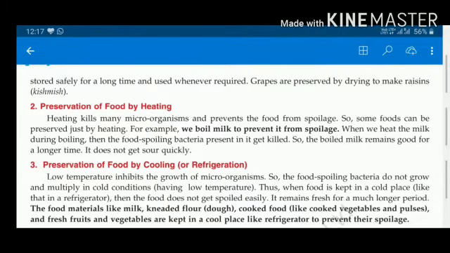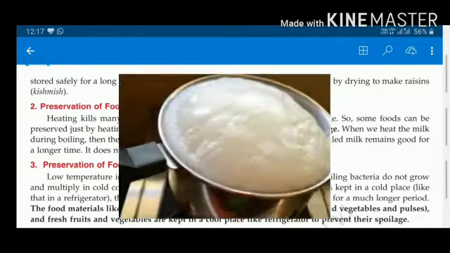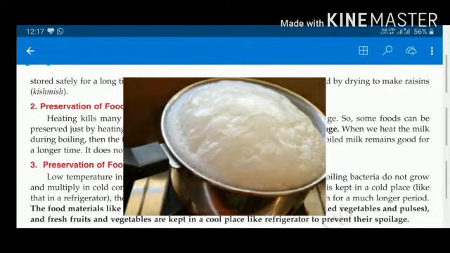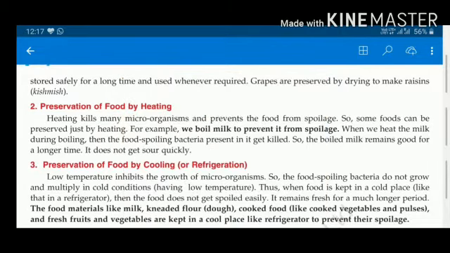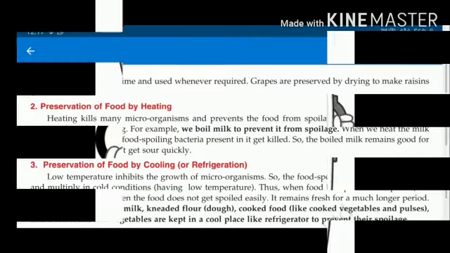Children, in your homes you must have seen, no, your mother boils the milk before giving you. Why? Because the food spoiling bacteria present in the milk get killed. Understand? And the boiled milk remains good for longer time and it does not get sour quickly.